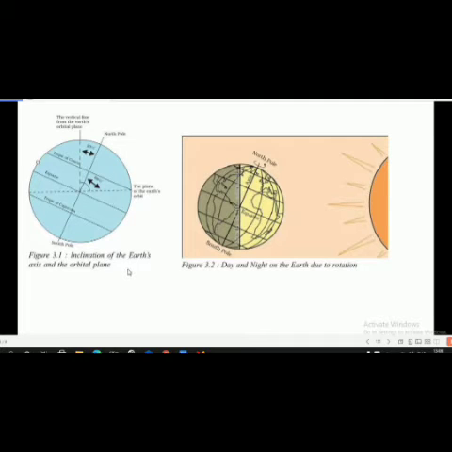Coming to the first motion of the earth, rotation. The axis of the earth, which is an imaginary line, makes an angle of 66.5 degrees with its orbital plane. The plane formed by the orbit is also known as the orbital plane.